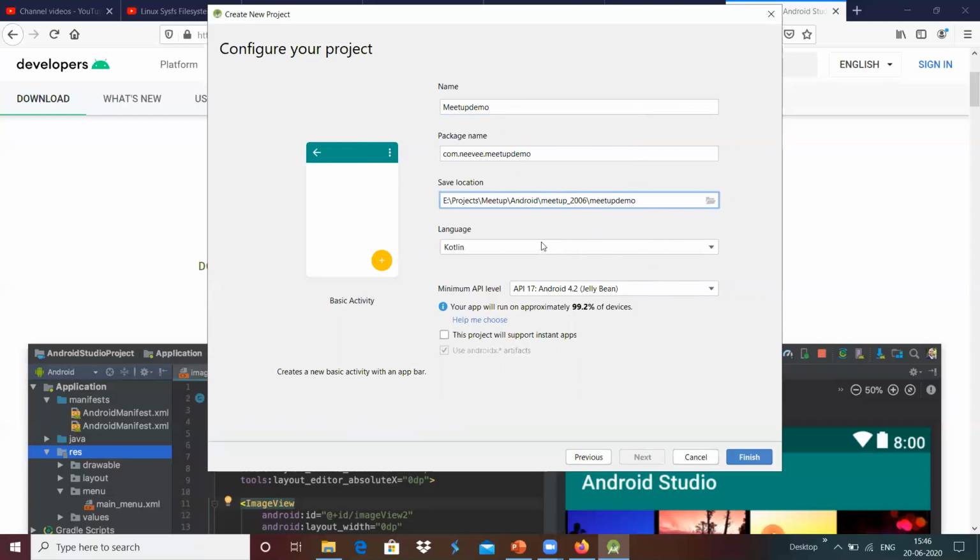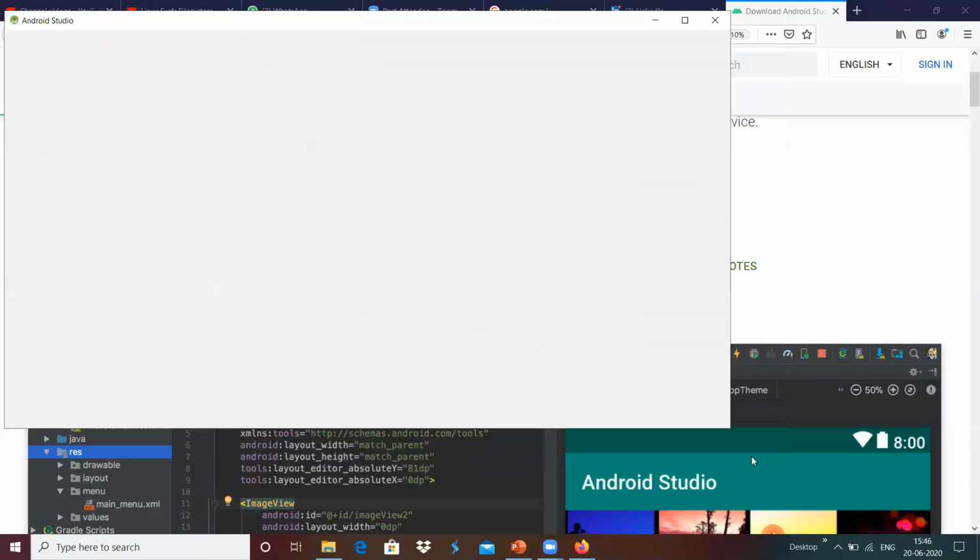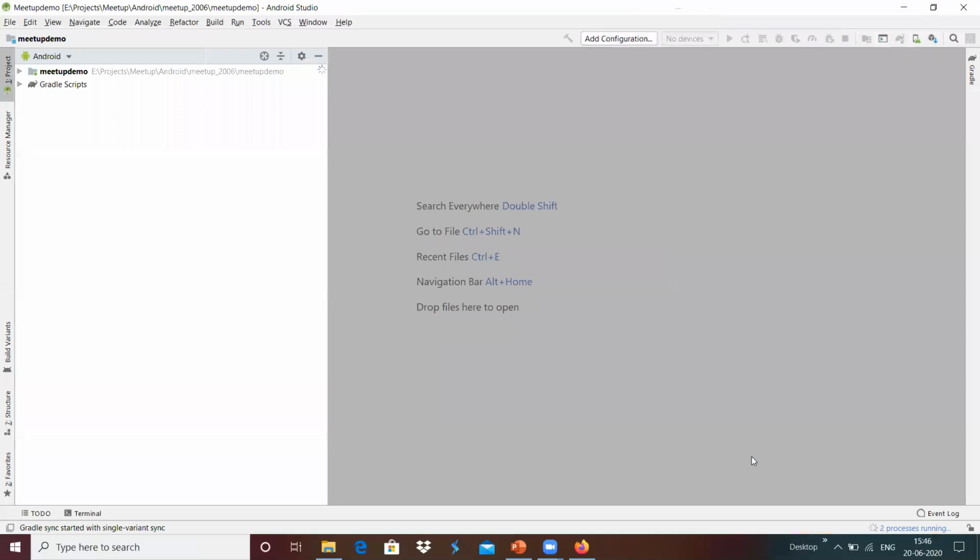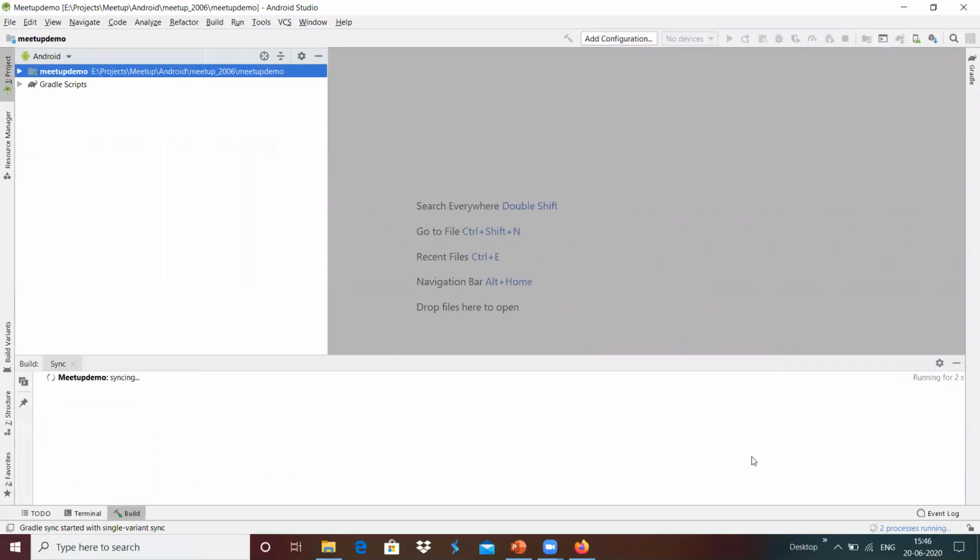And once we have selected the programming language, then we can create that basic activity project over here by selecting finish, which basically creates the basic activity project in the name of Meetup demo.